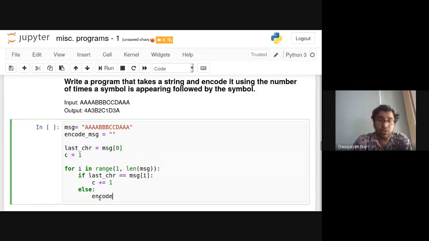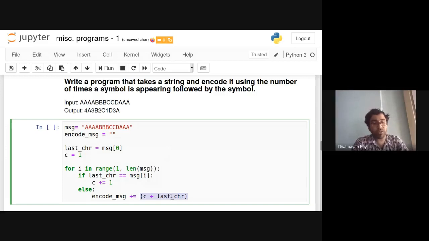So encode_message plus equals, the pattern is first the count, then the character. So we need to put C plus this last_chr. Now look at this statement.